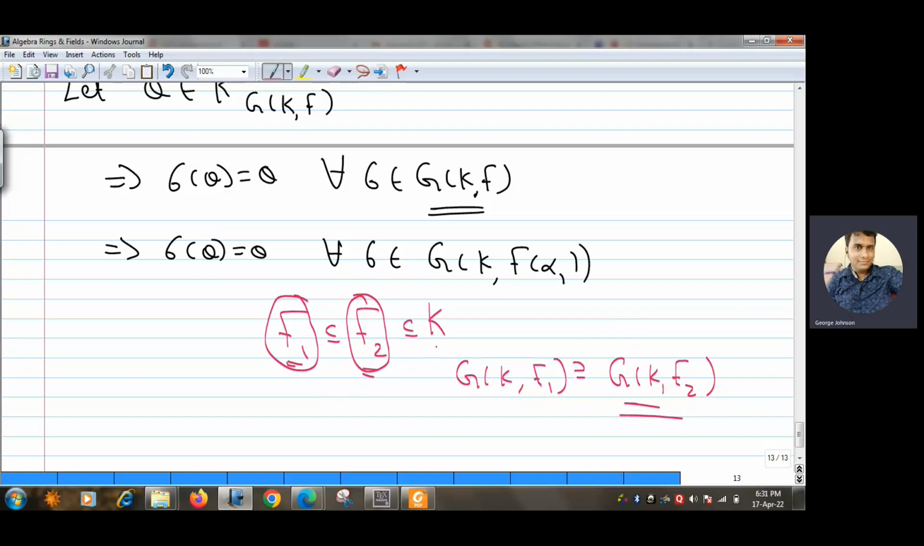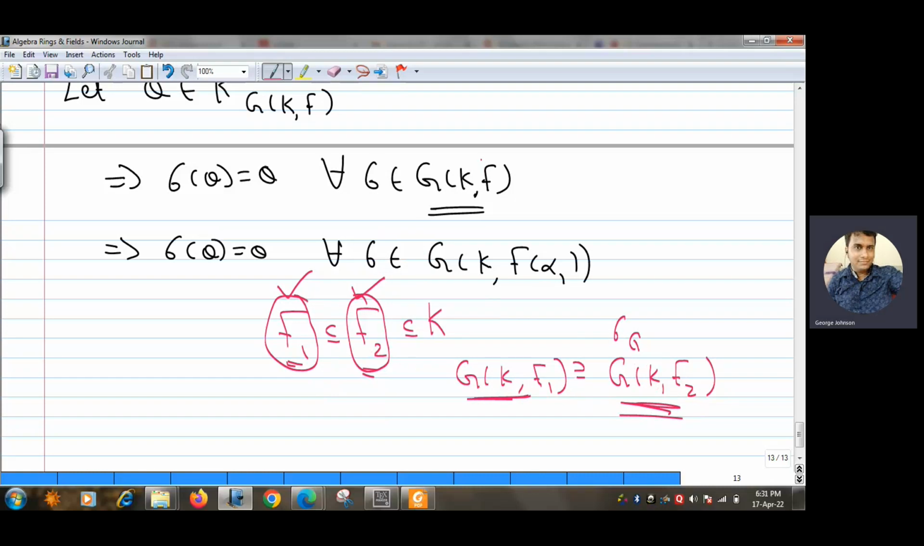So if I start with σ belonging to this, σ is an automorphism from K to K which fixes every element of F2. An automorphism which fixes every element of F2 is automatically fixing elements of F1 also, because the elements of F1 are a subset of F2. So if an automorphism fixes a larger field, then obviously it will fix a smaller field also. So every element in this is an element of this. What we have proved is that if F1 is a subfield of F2, then G(K/F2) is a subgroup of G(K/F1).